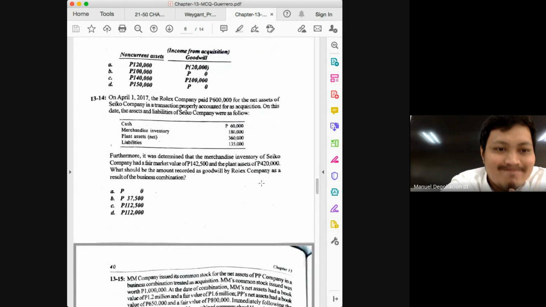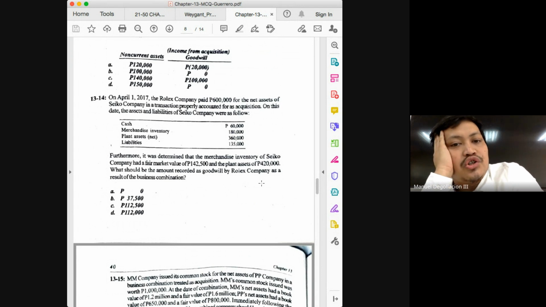Next problem. The question here is, what should be the amount recorded as goodwill by Rolex Company as a result of the business combination? You'll notice that the most commonly asked question here would be the amount of goodwill or gain. And it should not be difficult to answer, class. You only need two things to solve for goodwill or gain. And what are these two things, class? Consideration and the fair value of your net assets.